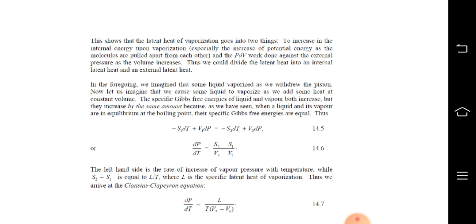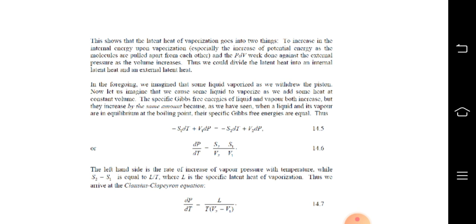In the foregoing, we imagined that some liquid vaporized as we withdrew the piston. Now let us imagine that we have some liquid to vaporize as we add some heat at constant volume. The specific Gibbs free energy of liquid and vapor both increase, but they increase by the same amount, because as we have seen, when a liquid and its vapor are in equilibrium at boiling point, their specific Gibbs free energies are equal. Thus, minus S1 dT plus V1 dP is equal to minus S2 dT plus V2 dP.